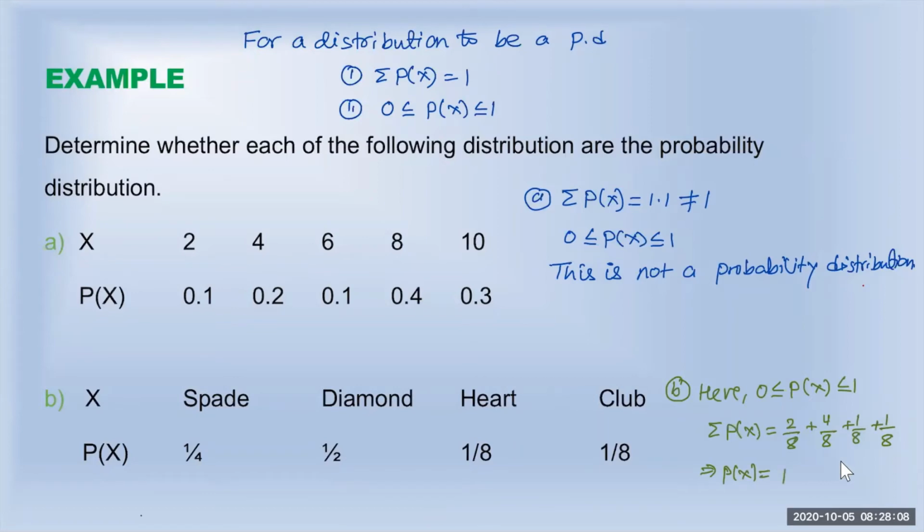So here, both conditions are true. All probabilities are between 0 and 1, and the sum of probabilities is also equal to 1. The meaning of that is, this is a probability distribution. So we can write, this is a probability distribution.